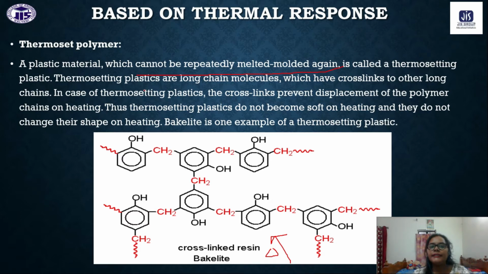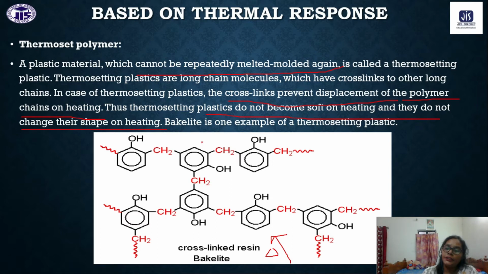This network structure, actually this crosslink, prevents displacement of the polymer chains on heating. Thus, thermosetting plastics do not become soft on heating. They do not change their shape on heating due to their network structure. So Bakelite is one example of a thermosetting plastic.